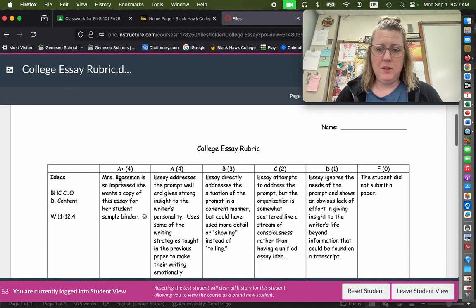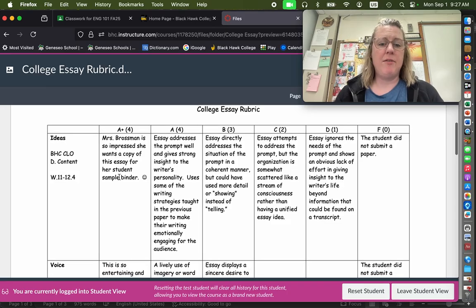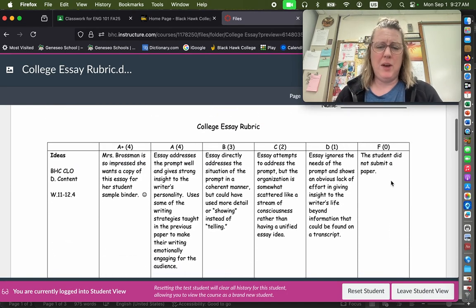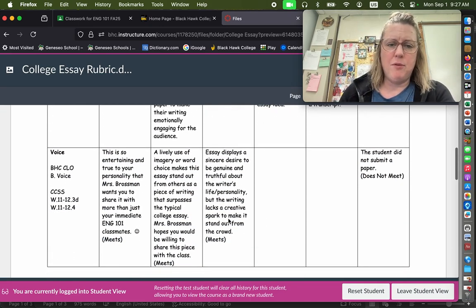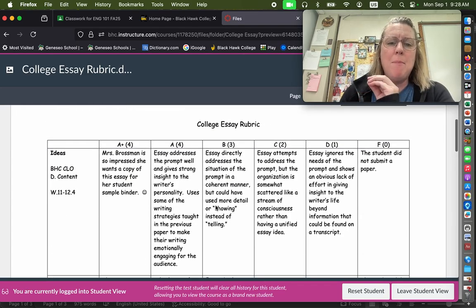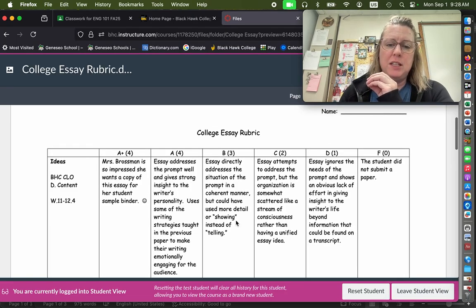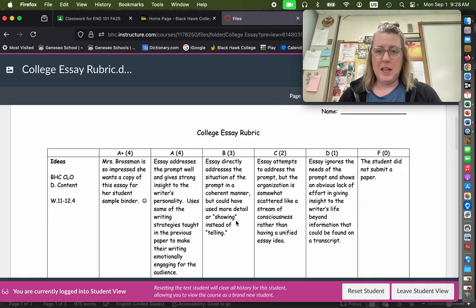So the rubric is available to you in your Canvas stuff. This is very similar on the front page to what you had for the maturity memoir. The same rules apply for the voice. As long as you're trying and being sincere and not insulting your audience, then you're going to meet on this one. The main difference in ideas between proficiency and advanced is that a proficient draft will get the job done.